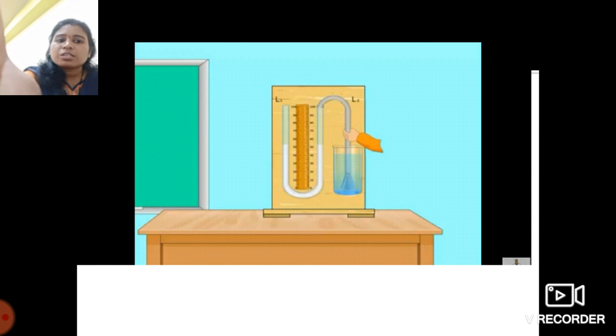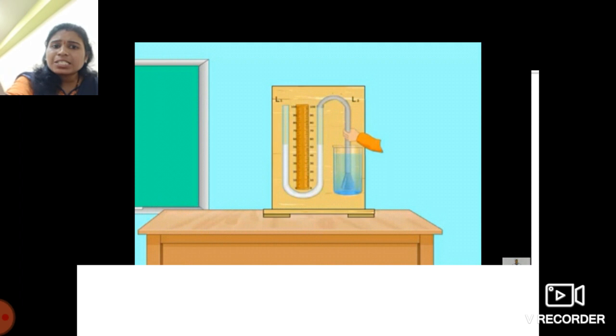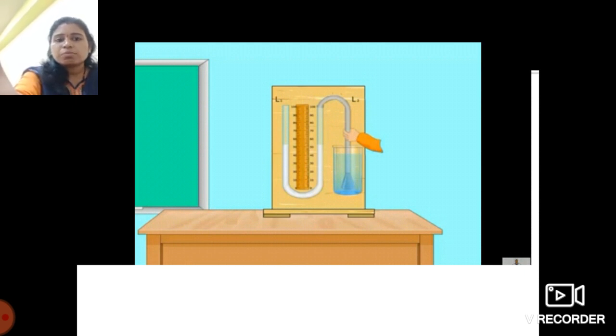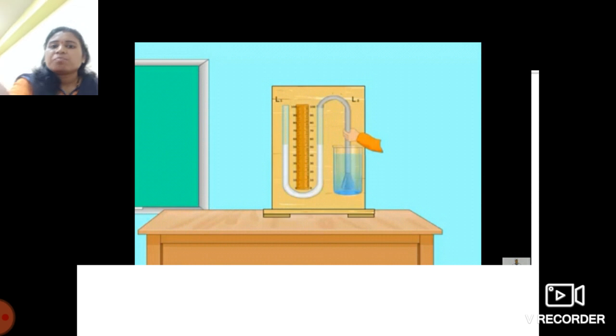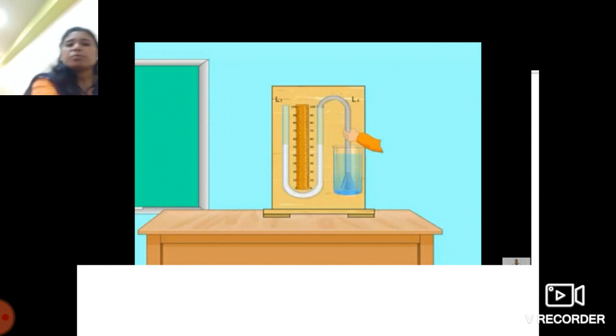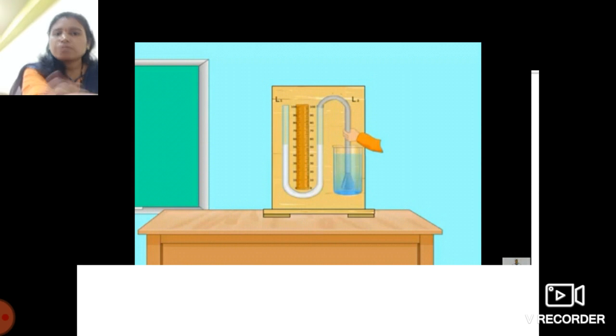So the pressure of the water column can be calculated by the formula, pressure is equal to rho into g into h, where rho is the density of water, g is the gravity and h is the height. This formula is not given over here, but you have to just remember that the pressure of the water column can be calculated by this formula. This is more information regarding this manometer which is not given in your textbook.